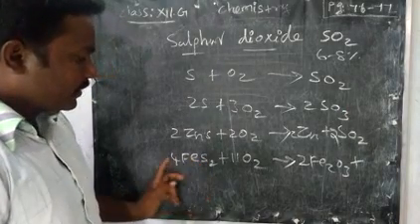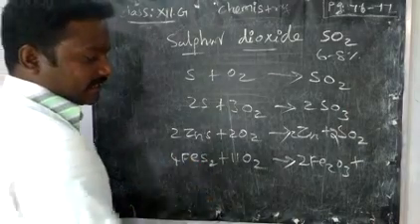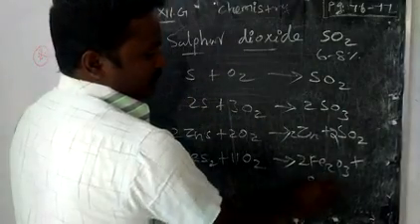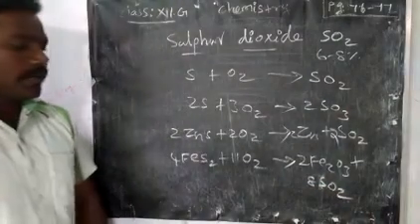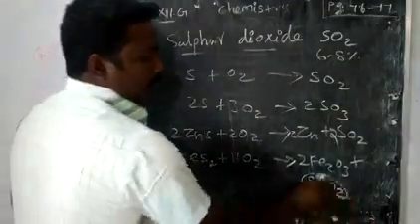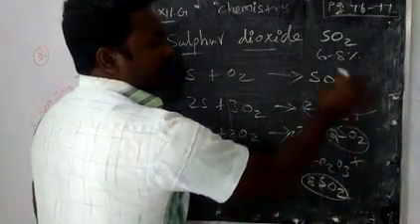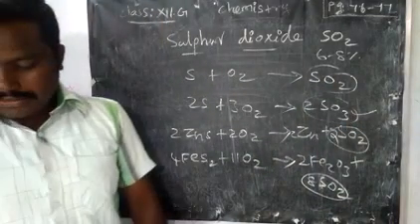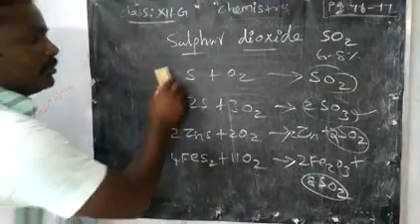The remaining will form nearly 8 SO2. So here we got SO2; only in the first reaction do we get some SO3, all other reactions give SO2.